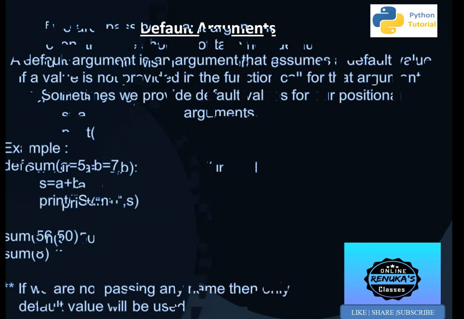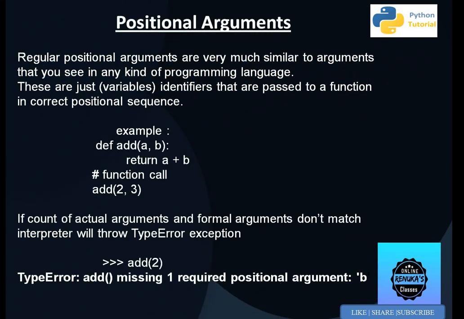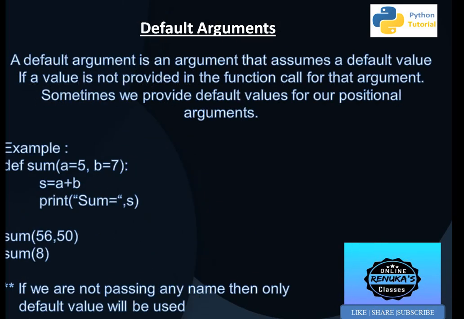First we discussed positional arguments. These arguments are very similar to simple function calling. They are passed according to the correct positions, so the first value is for a and the second value is always for b. Next was default arguments. If we miss any value, unknowingly, in that case some default value is there and that can be taken for calculations.